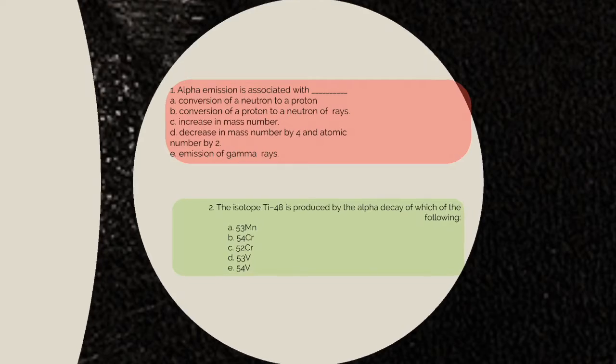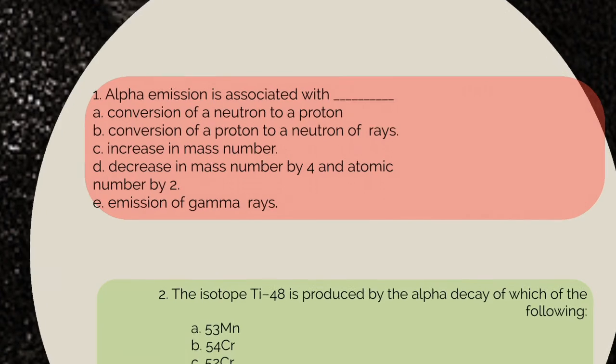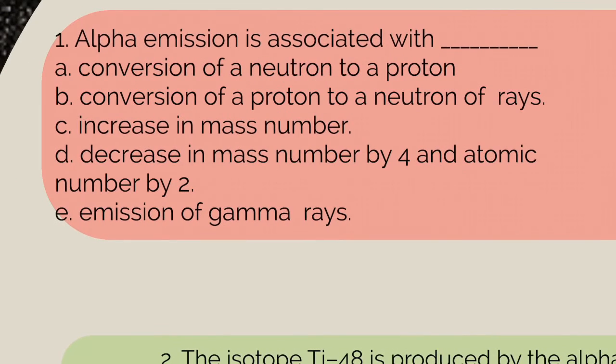First question: an alpha emission is associated with A, conversion of a neutron to a proton; B, conversion of a proton to a neutron; C, increase in mass number; D, decrease in mass number by 4 and atomic number by 2; and E, emission of gamma rays. Obviously our answer would be letter D, because alpha emission is associated with a decrease in mass number by 4 and atomic number by 2.